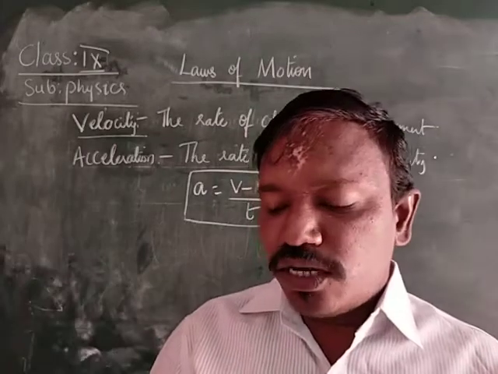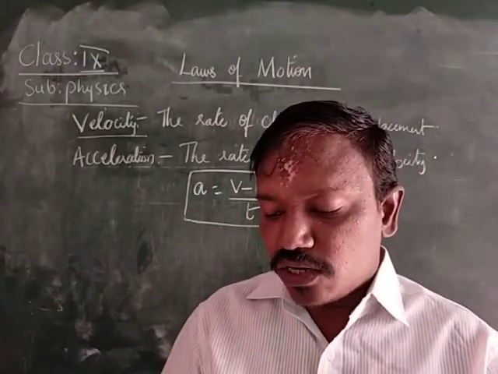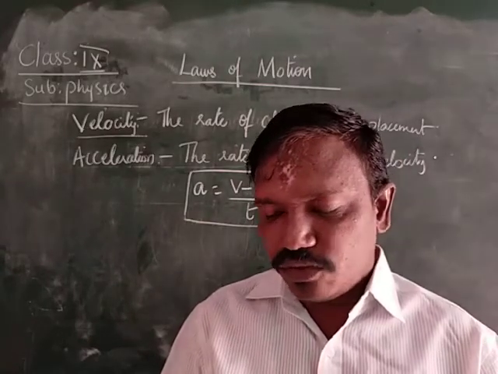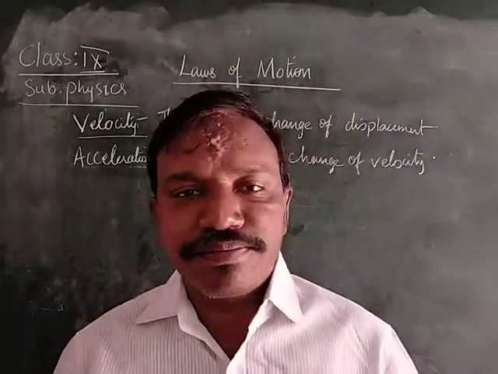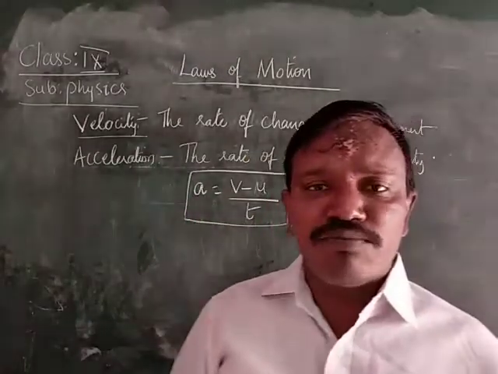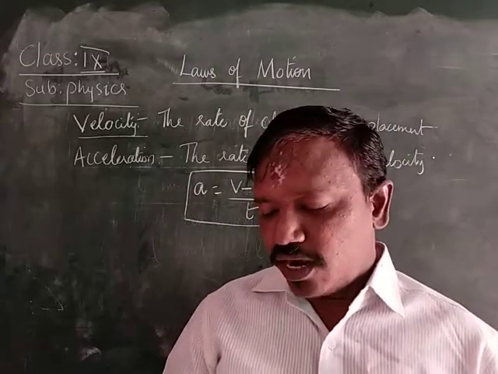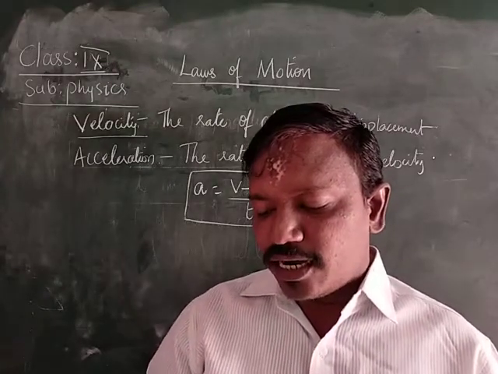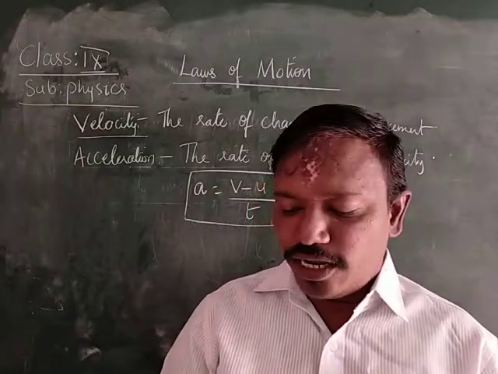Aristotle, the great philosopher of the time, also concluded that the natural state of an object is to be at rest. He said that any object which is moving comes to rest. He thought that an object at rest requires no explanation, as a moving body naturally comes to rest.